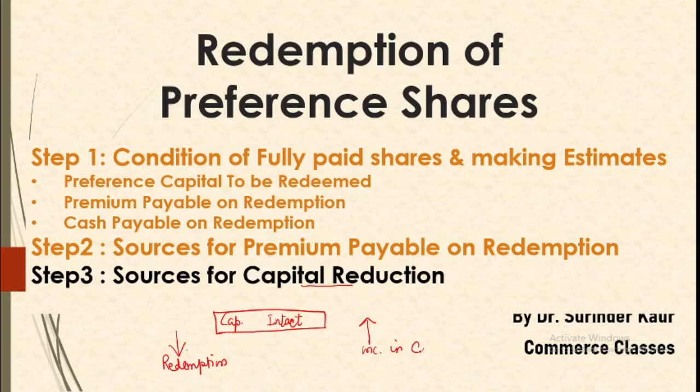Now how do we increase the capital? We increase the capital, number one, either by issue of fresh shares. You go for the issue of shares and you increase the capital. Another way is that we can have CRR transfers out of free reserves. So in order to make up for this reduction in the capital, the Companies Act has provided us two sources. One is increase in the capital, another is the free reserves. So let us take up this condition in detail and see how we prepare the notes in this case and what kind of journal entries are needed herein.